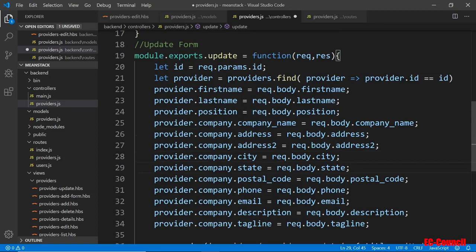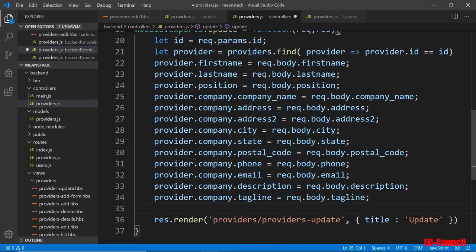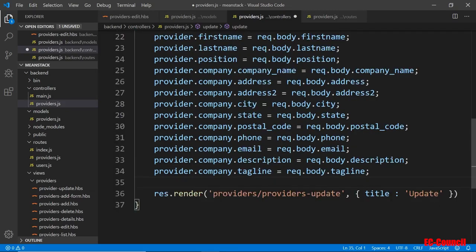And so usually, maybe later we'll see where we do any error handling. You want to check and make sure that there's no error. If there is, then you want to provide an error message. But for now, we'll assume everything's going to be hunky-dory here. And so once that's done, we're going to send the update page to the user, telling them that it's been updated and so on. So let's save that.